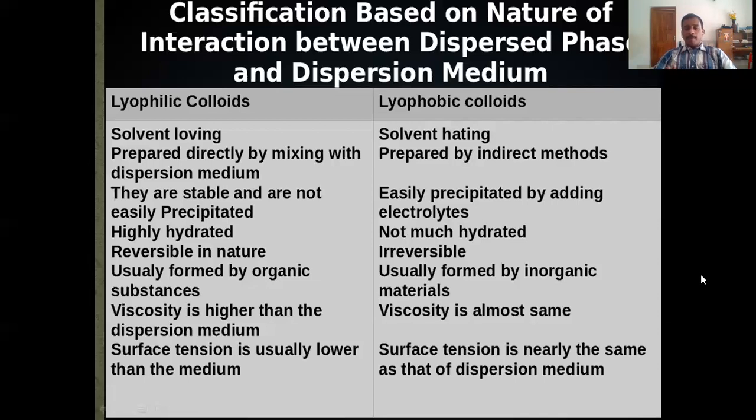But lyophobic colloids can be easily precipitated by adding small quantities of electrolytes. When you add electrolyte, lyophobic colloids will be precipitated or coagulated. Coagulation means separation of the dispersion medium and the dispersed phase.